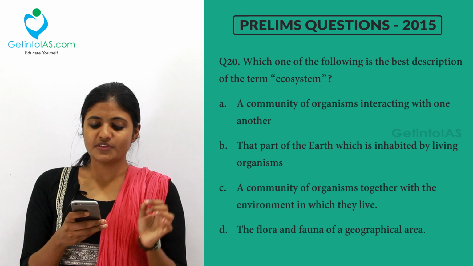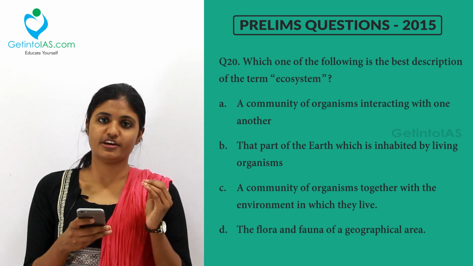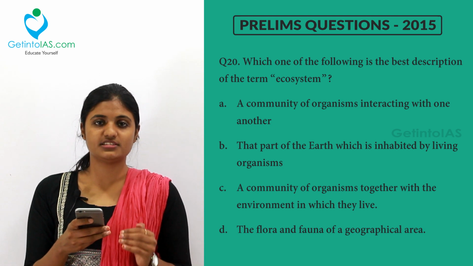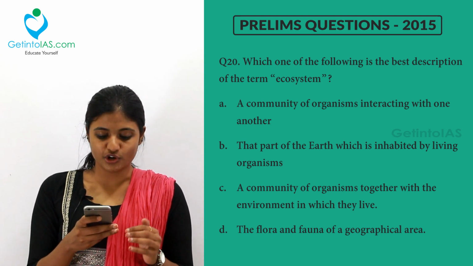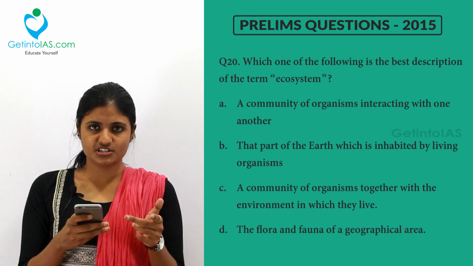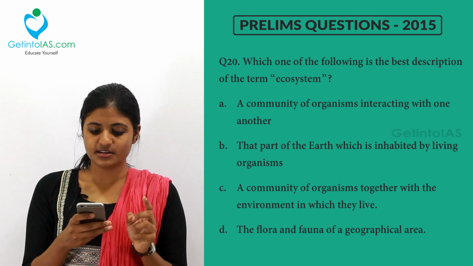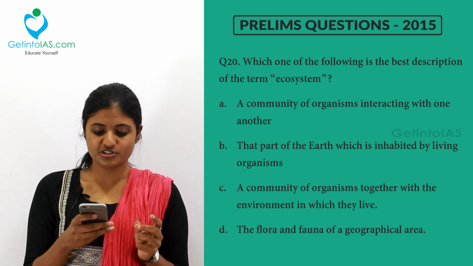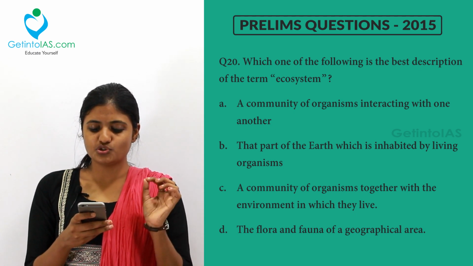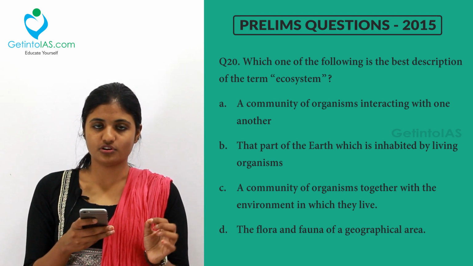Coming to the next question, which one of the following is the best description of the term ecosystem? We have already dealt with the term ecosystem in our videos, so please have a watch. Option A, a community of organisms interacting with each other. Option B, the part of the earth which is inhabited by living organisms. Option C, the community of organisms together with the environment in which they live. Option D, the flora and fauna of a geographical area.